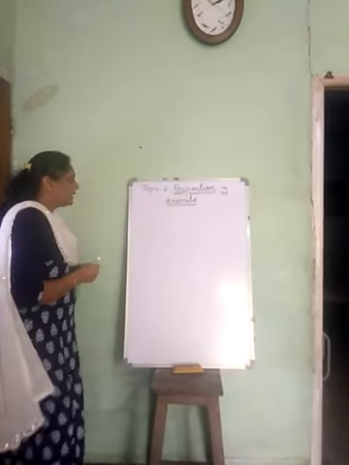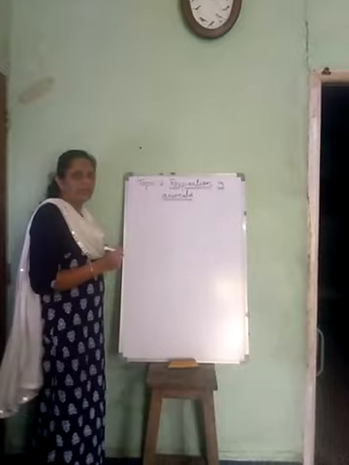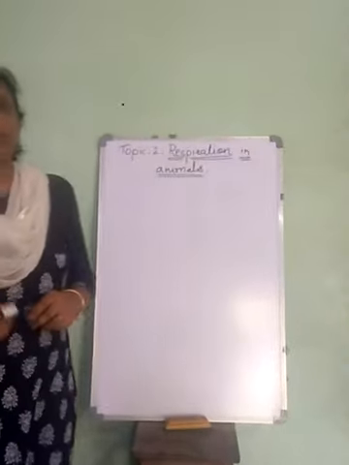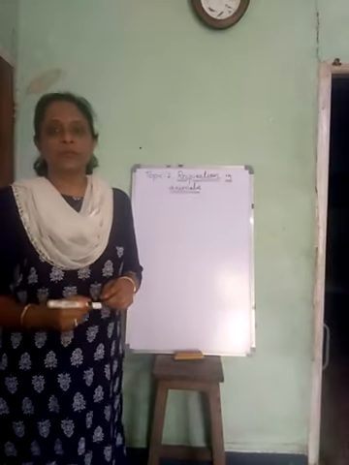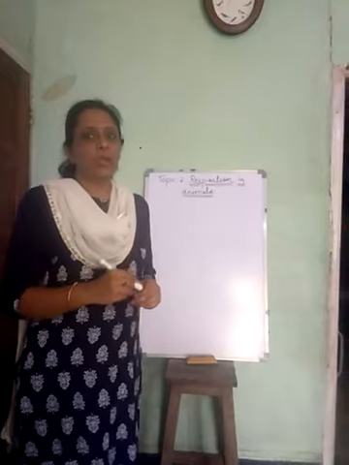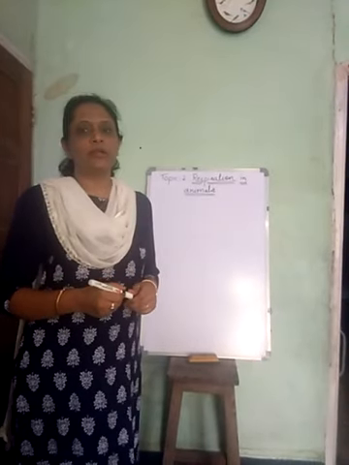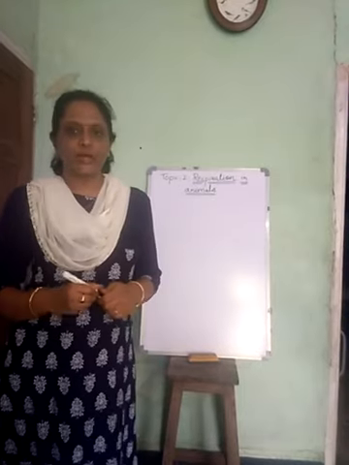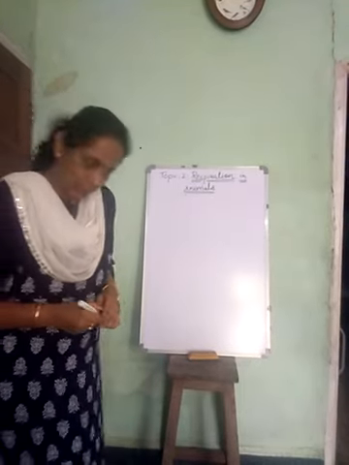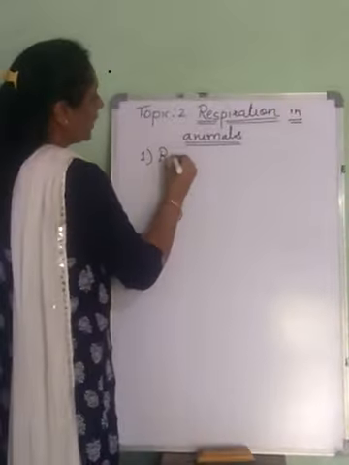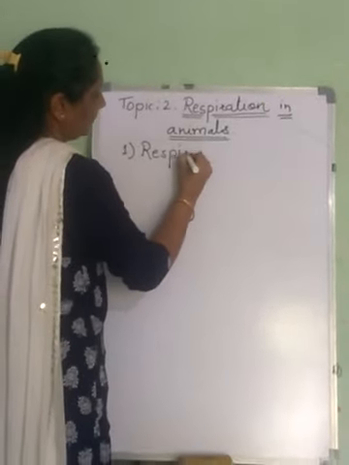As these organs are helpful in animals, we are going to study how different animals respire in different environments: the animals in aquatic conditions, how they respire, and the animals in terrestrial conditions, how they respire. That we are going to study today. So first we will see respiration in aquatic organisms.